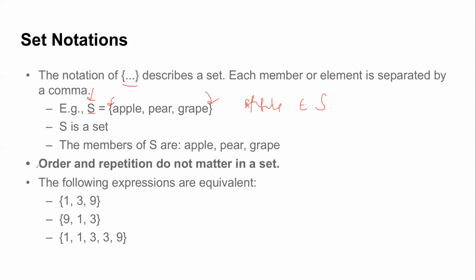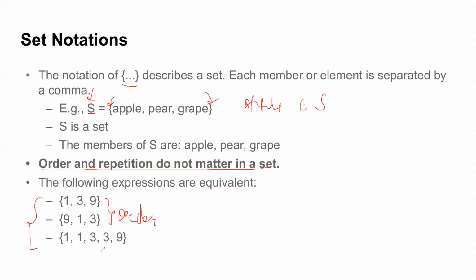The main thing we got from the definition is that order and repetition do not matter in a set. So all these are equivalent. If I write {1, 3, 9}, {9, 1, 3}, {1, 1, 3, 9}, you can see from the first two examples that order is not relevant.